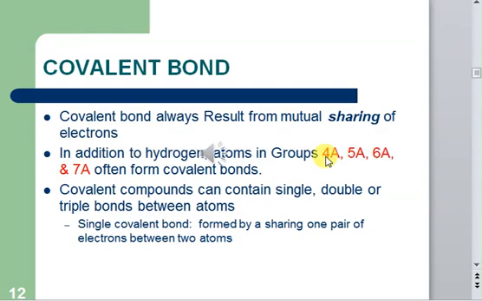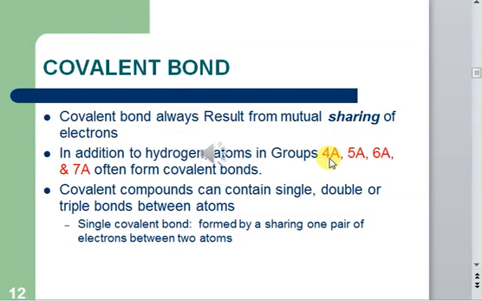With the increase in positive charge, the attraction between the nucleus and the outermost electrons increases. So 4A cannot lose 4 electrons.